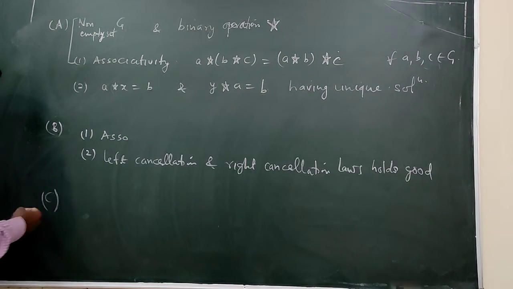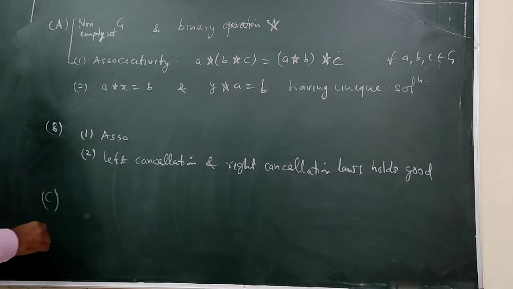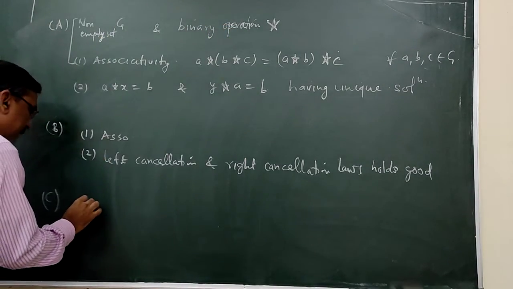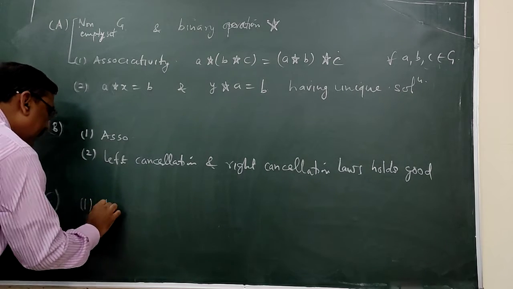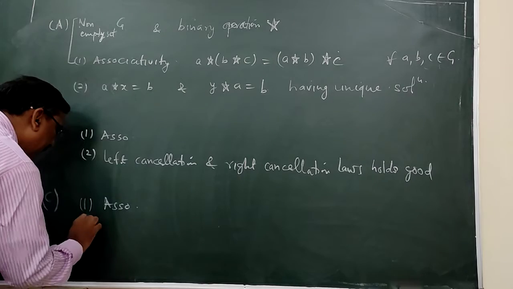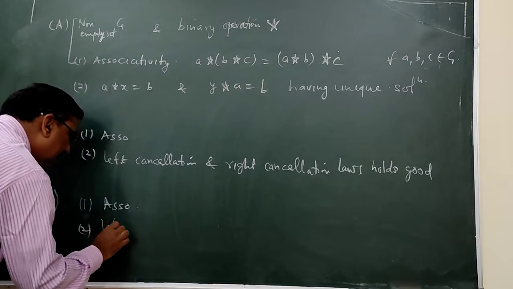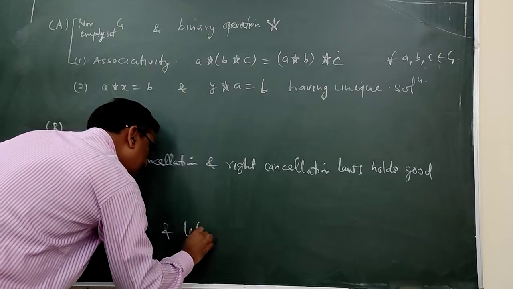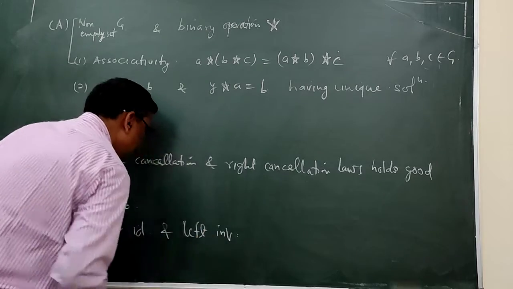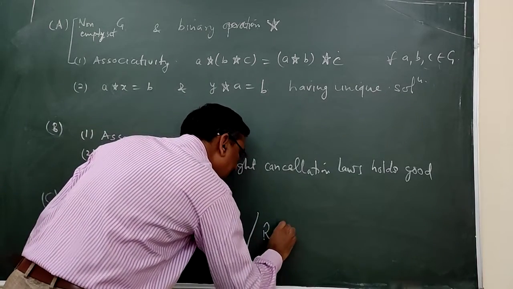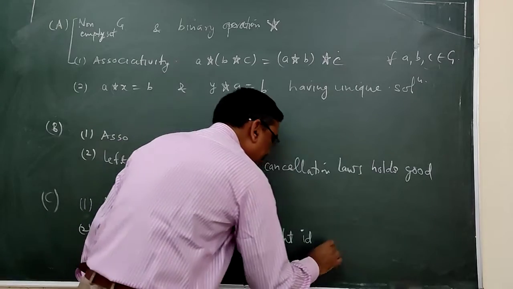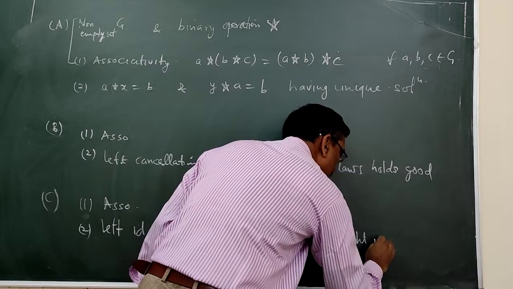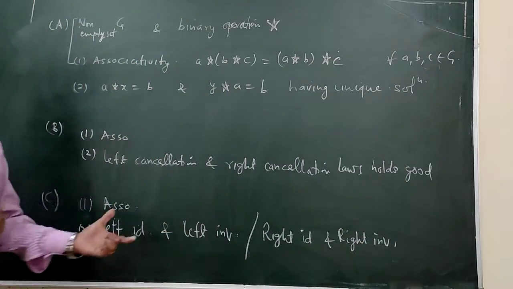And the third alternative definition of the group: if a non-empty set along with a binary operation holds the associative property and the left identity and left inverse, or right identity and right inverse, then it will be a group.